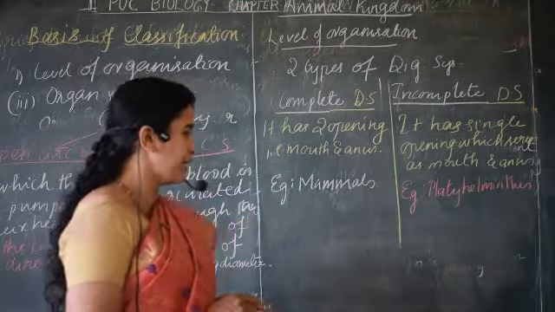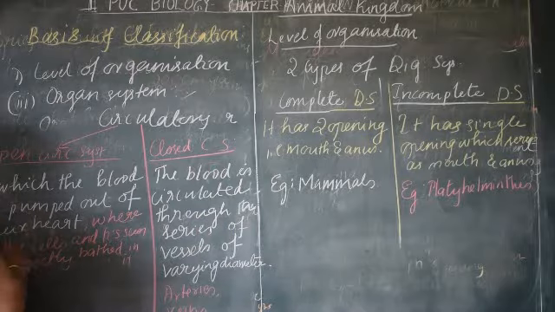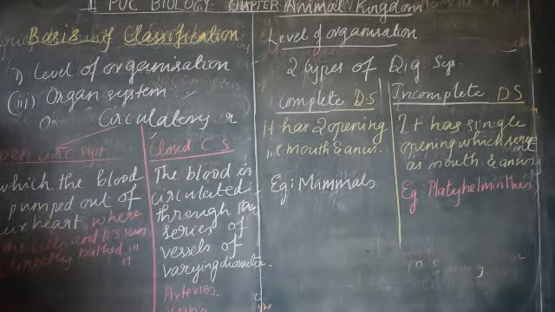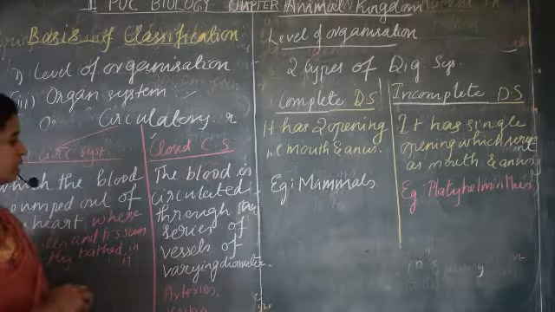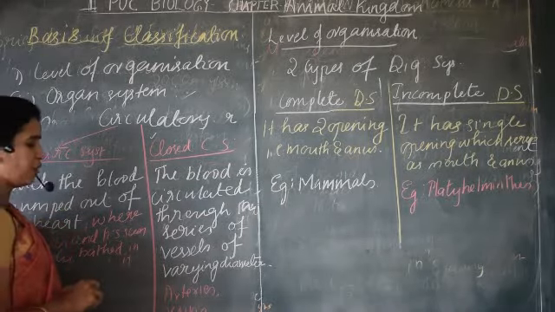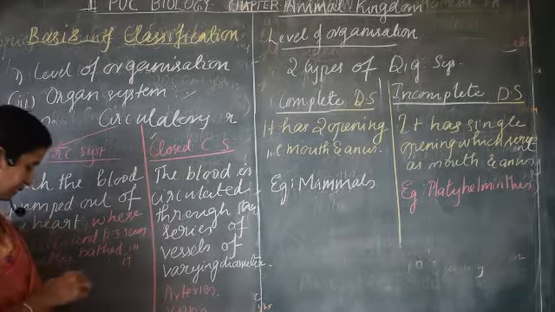The example is platyhelminthes. The circulatory system is of two types: open and closed. In the open circulatory system, the blood is pumped out of the heart, where the cells and tissues are directly bathed in it. In the closed circulatory system, blood is circulated through a series of vessels of varying diameters, that is arteries, veins and capillaries.